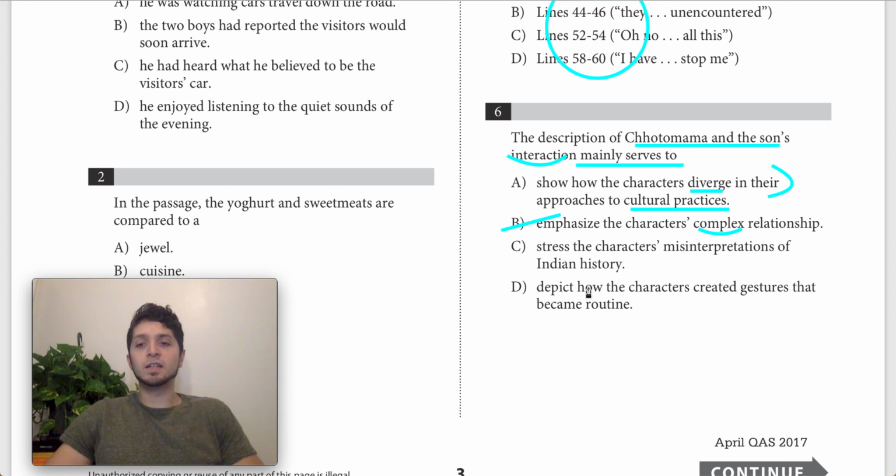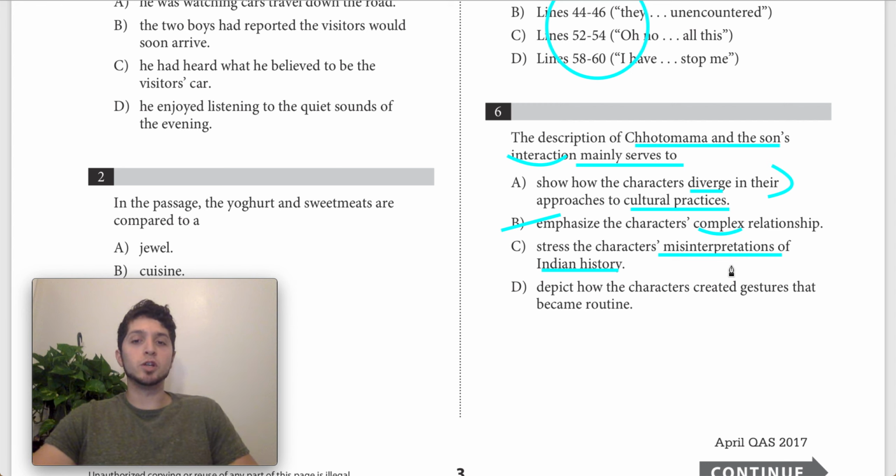C says it's stressing the characters' misinterpretations of Indian history. I have two issues with this. Talking about Indian history, and the text talks about traditional India, so it connects in that way. The issue is that it's saying the characters are misinterpreting Indian history, which is not only a negative opinion of the characters, but it's also just wrong. We have no evidence to say they're misinterpreting Indian history. All it's saying is that one person is a little more modern and the other is a little more traditional, not that they're not understanding Indian history. So I think we can get rid of C for sure.